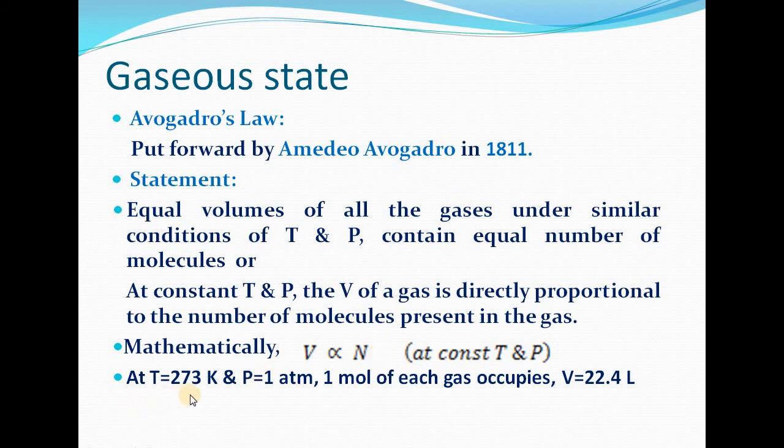Now at T equal to 273 Kelvin and pressure equal to 1 atmosphere, 1 mole of each gas will occupy a volume equal to 22.4 liters. What we can say here is, at NTP or STP, at temperature equal to 273 Kelvin and pressure equal to 1 atmosphere, 1 mole of each gas will occupy a volume equal to 22.4 liters. This we will have to remember to use in numericals.